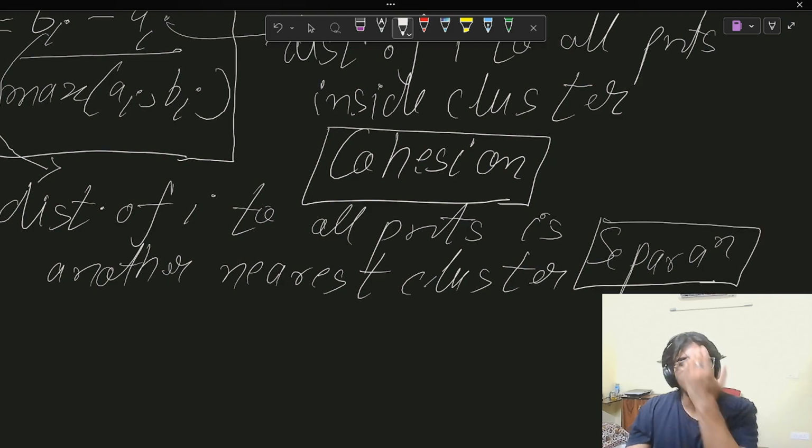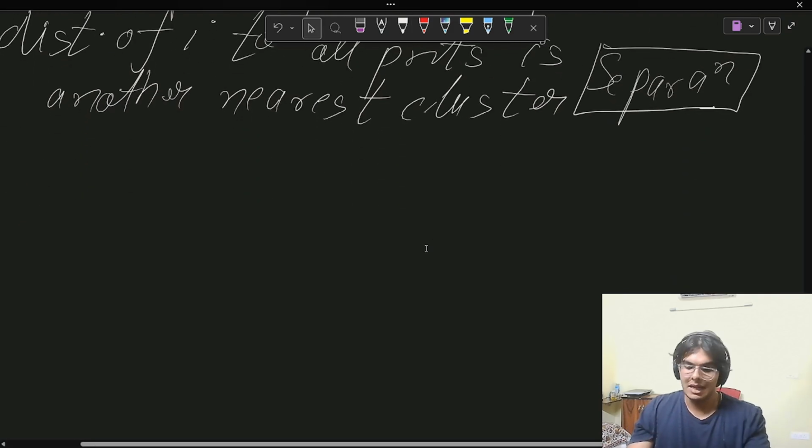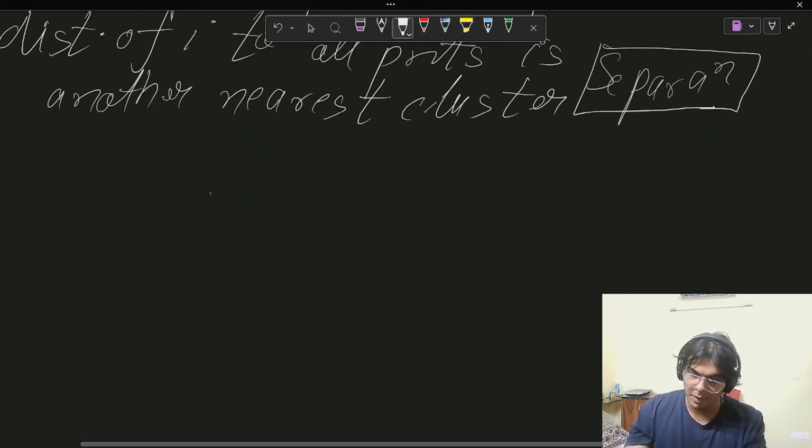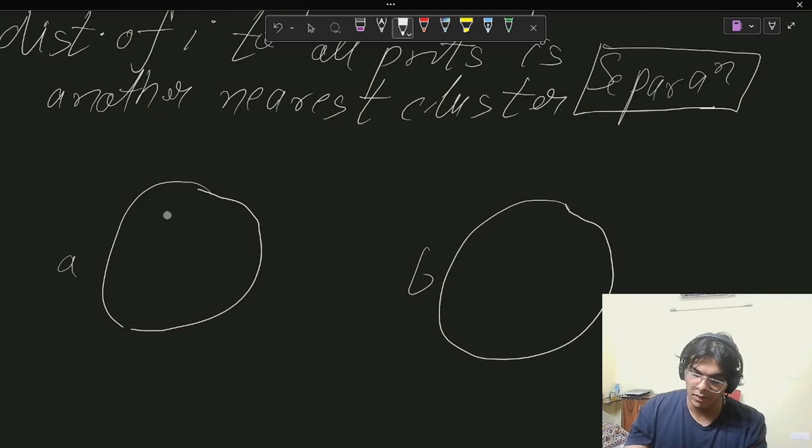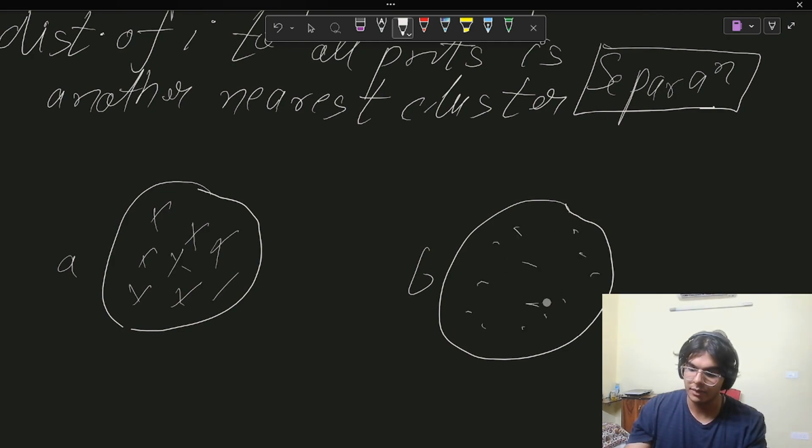So if I try to show it to you, let's say that we have maybe a cluster A in here and a cluster B in this case. And we have different data points in this cluster, and different data points in here as well. Now what we are saying is we need to calculate A_i and B_i.